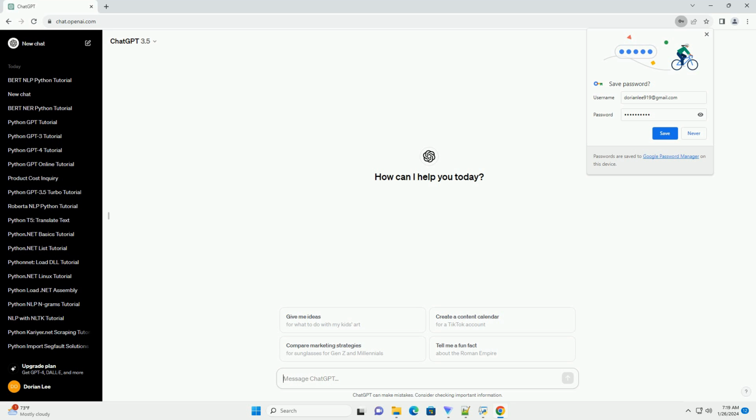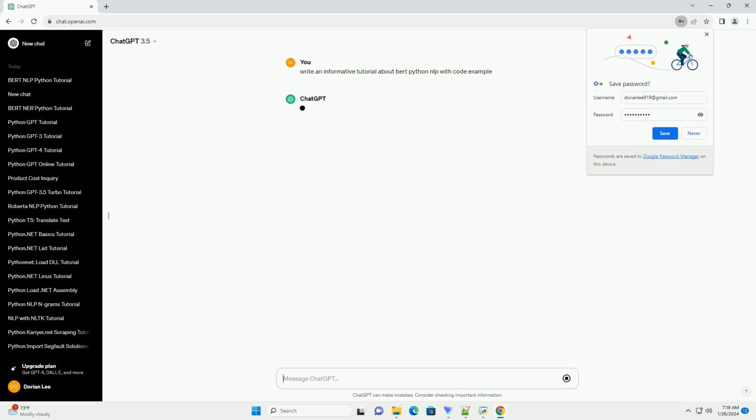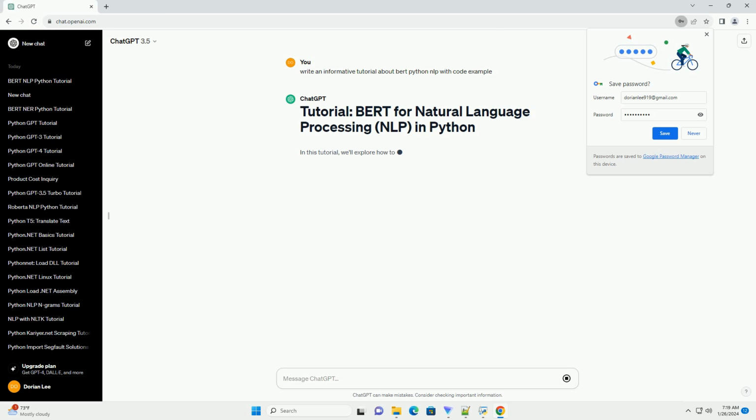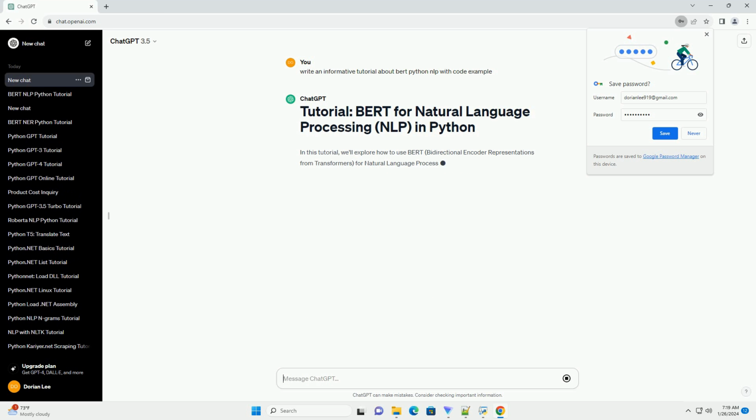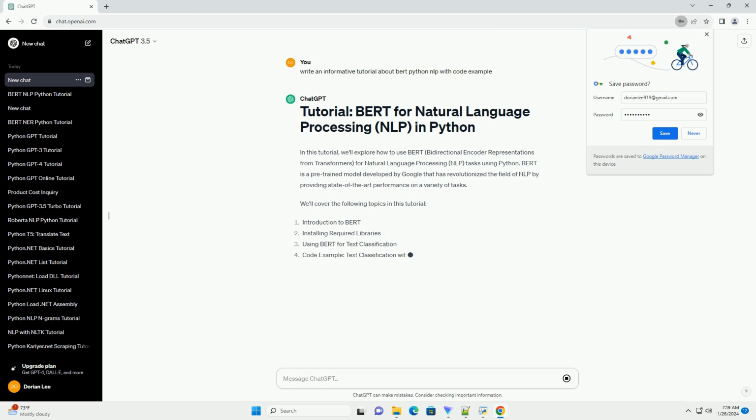In this tutorial, we'll explore how to use BERT, Bidirectional Encoder Representations from Transformers, for natural language processing, NLP, tasks using Python. BERT is a pre-trained model developed by Google that has revolutionized the field of NLP by providing state-of-the-art performance on a variety of tasks. We'll cover the following topics in this tutorial.